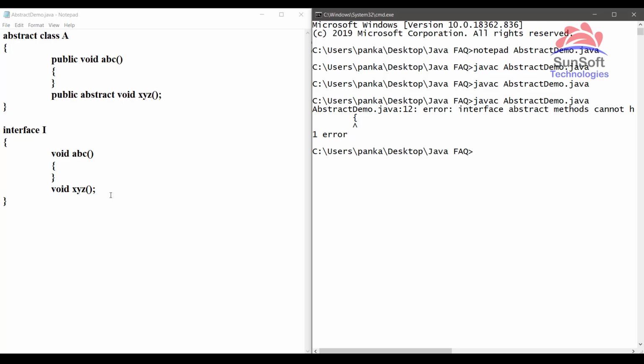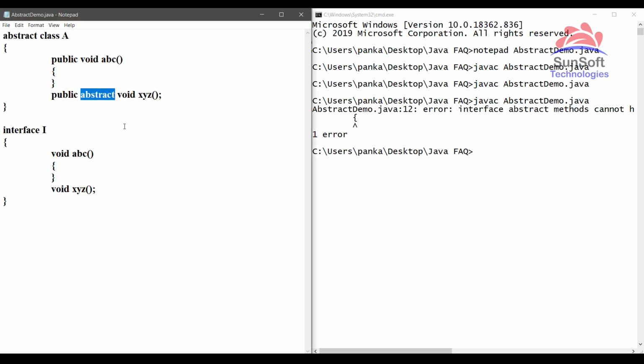Yes, we have some more methods added in version 8 which can provide body, which are static and default methods. By default, when you don't specify anything, all methods in interface are abstract. Whereas in class, none of the methods is by default abstract. Whichever method you need to declare as abstract, you need to explicitly specify the keyword abstract before that method.